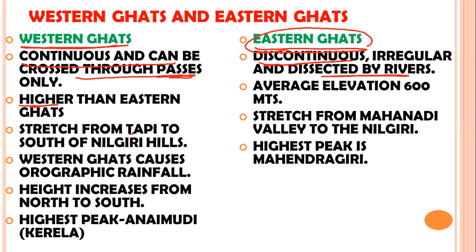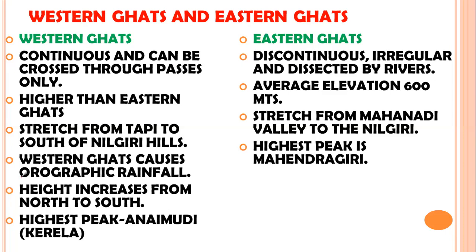They stretch from the Tapi River to the south of the Nilgiri Hills. Eastern Ghats stretch from the Mahanadi River, Mahanadi Valley, to the Nilgiri Hills. Now, the Nilgiri Hills are the point where the Western Ghats and Eastern Ghats meet.